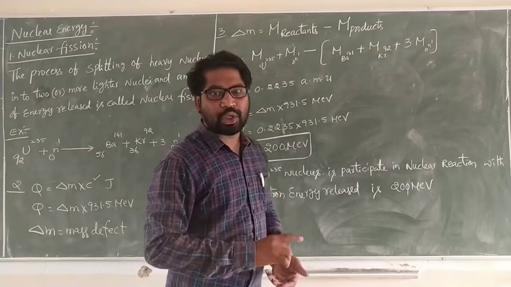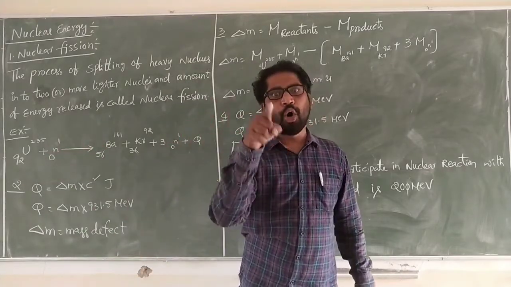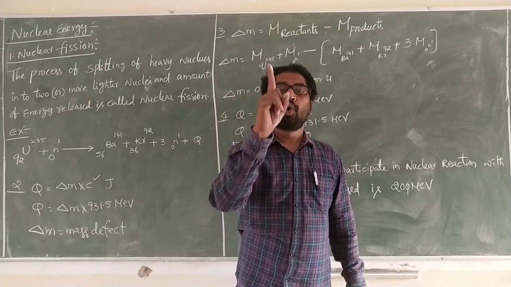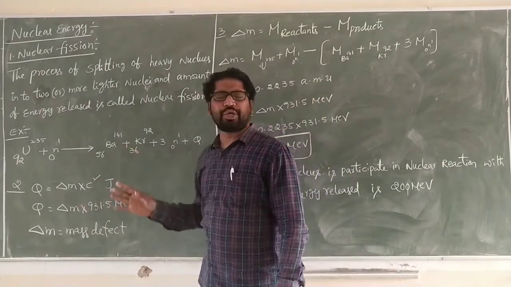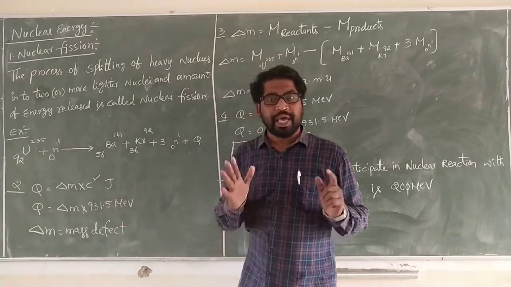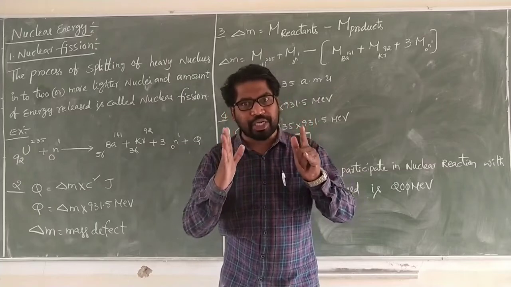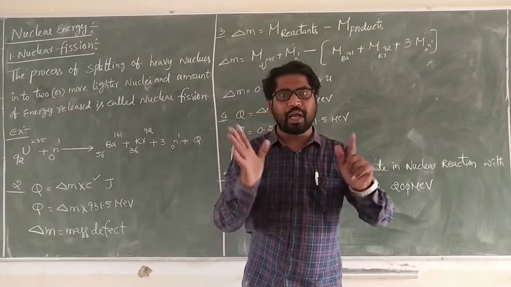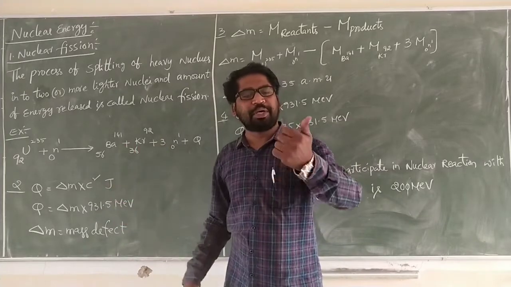Here, one nucleus of uranium atom is bombarded, collided with one neutron. These are stable nuclei. These are not participating again in the reaction.